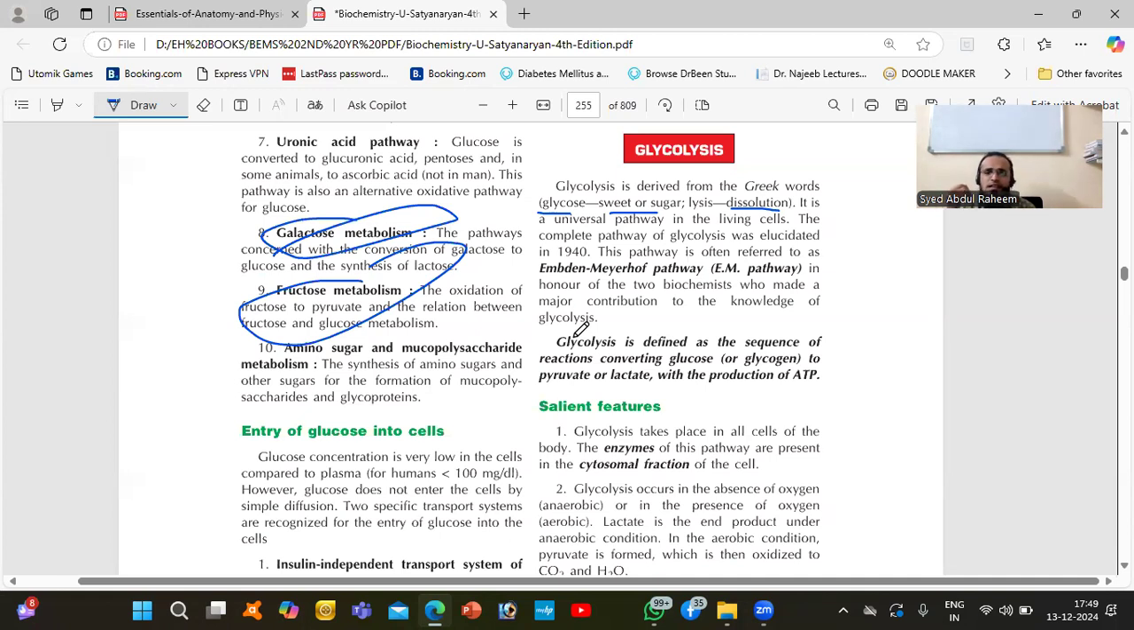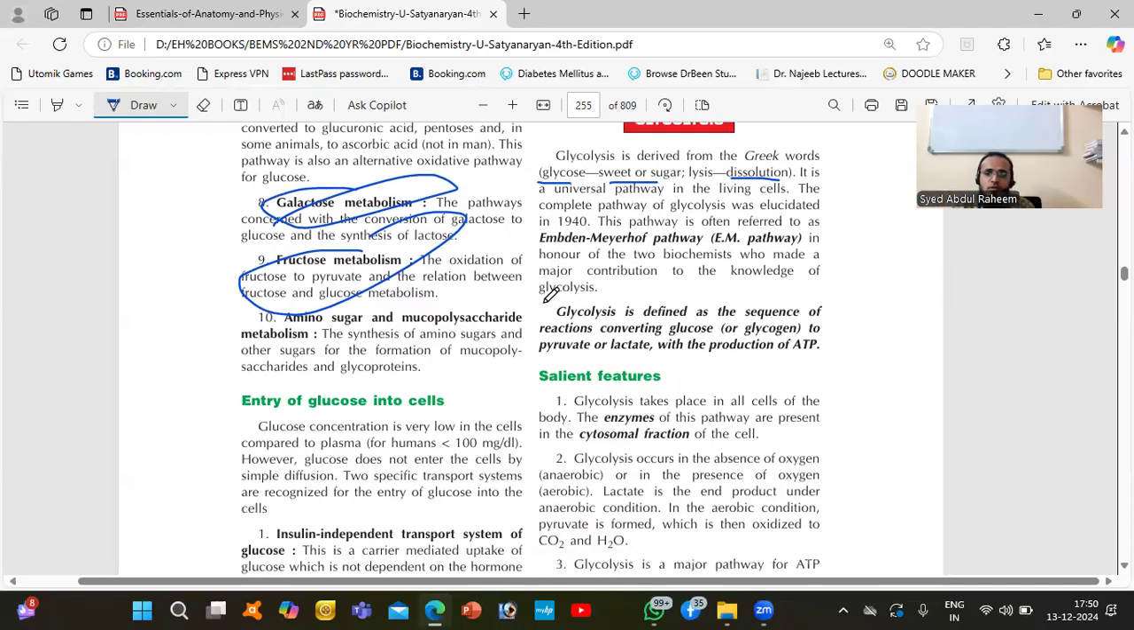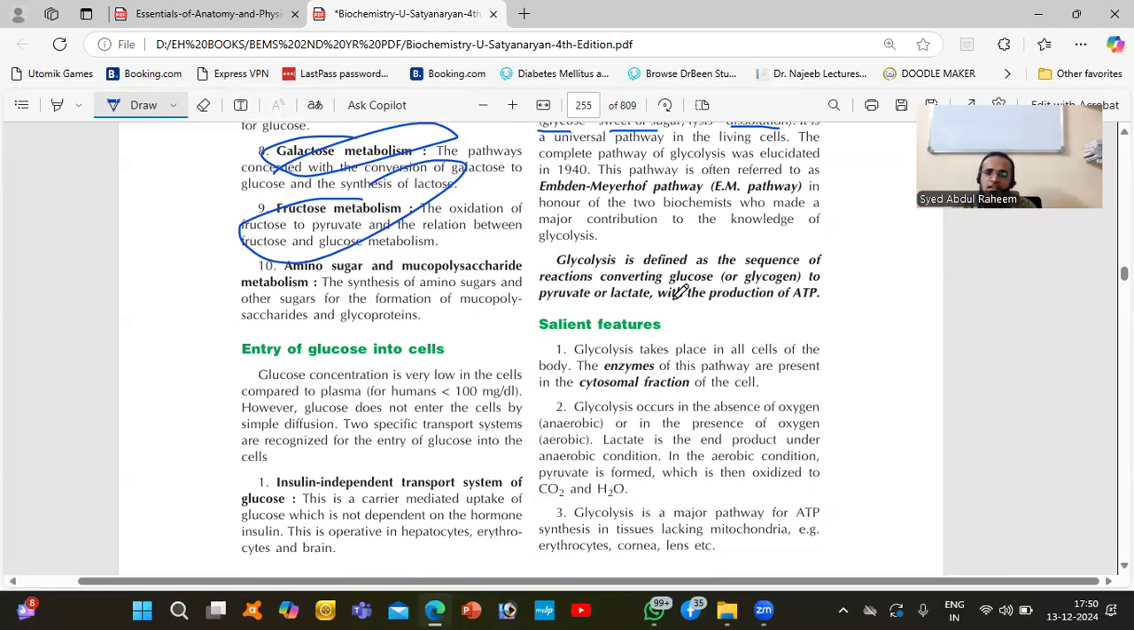Glycolysis means the dissolution of sweet. Whatever glucose is present, it is in solid or liquid form. It is defined as a sequence of reactions converting glucose to pyruvate or lactate with the production of ATP.